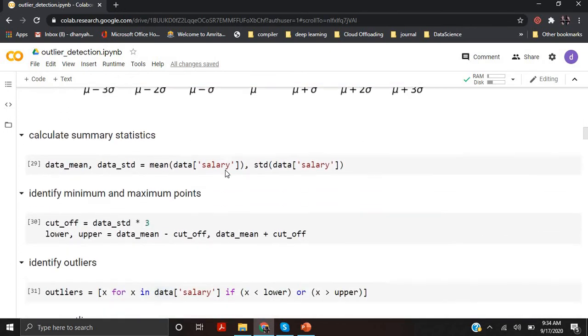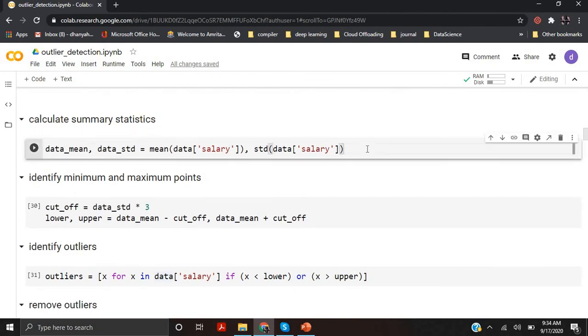So I have created a dataset and I have found the mean and standard deviation of my data.